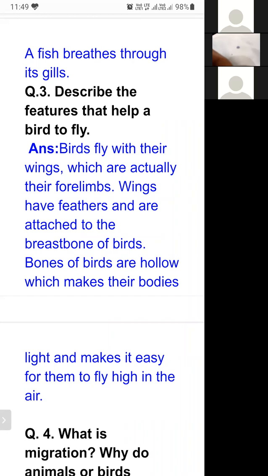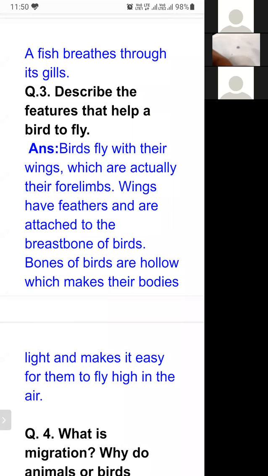Forelimbs means जो front जो leg होती हैं, that are the forelimbs. जो back legs होती हैं, that are known as hind limbs. So these wings belong to forelimbs. They are actually their forelimbs. Wings have feathers and are attached to the breastbone of birds.